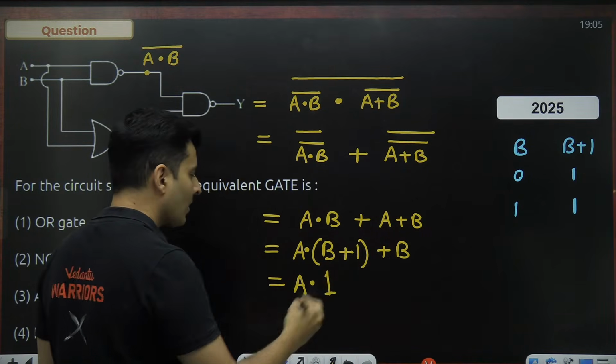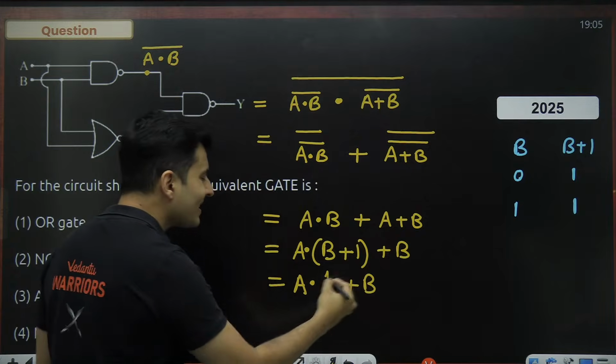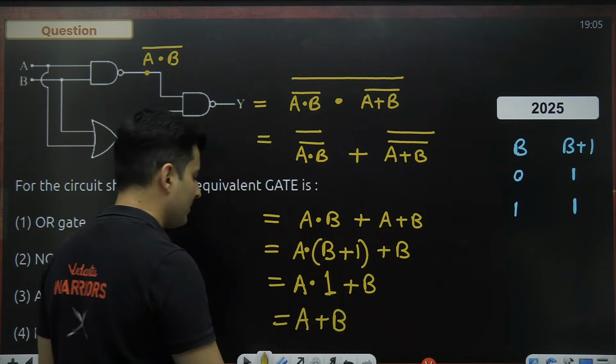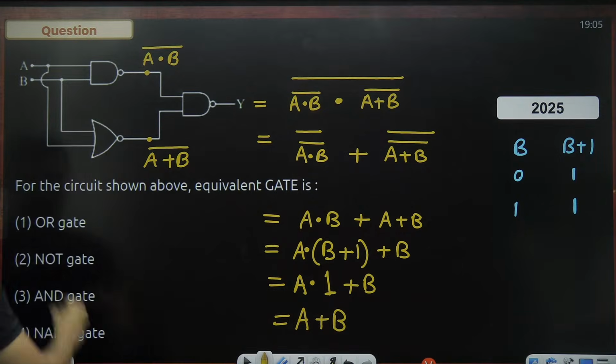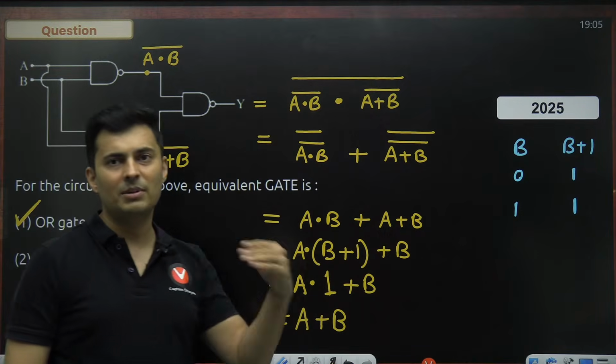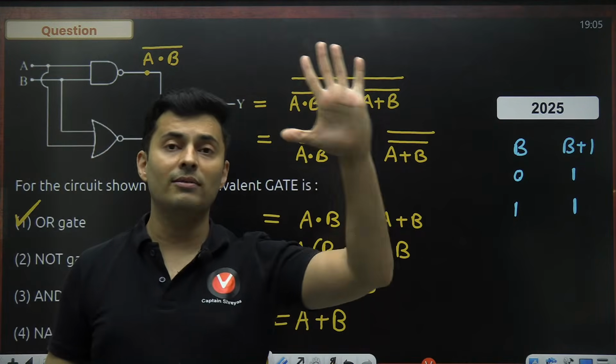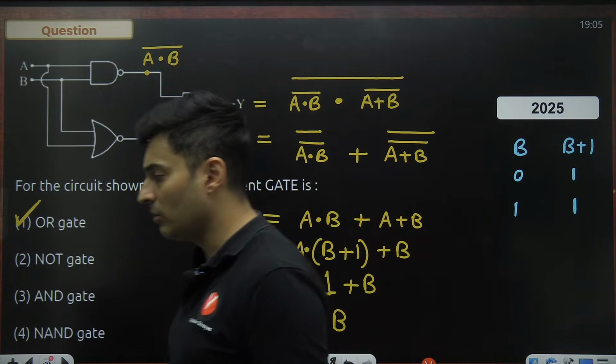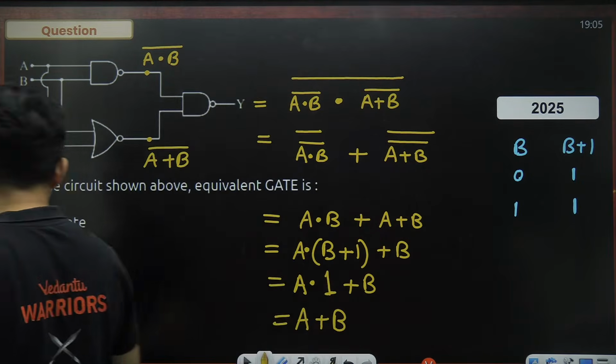Just 1. All right. Now what is A dot 1? A dot 1 is just an A. So it will become A plus B. This plus stands for OR gate. So the answer is an OR gate. So using Boolean algebra, it becomes easier. Else you have that headache of truth table, all the possibilities you have to think about, which is scary.